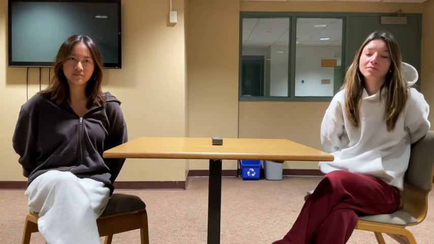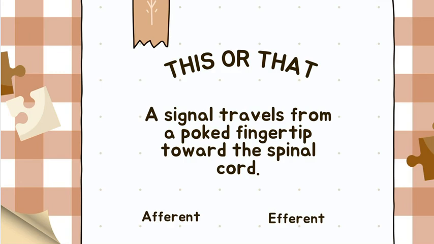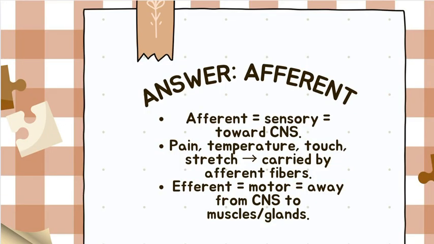Question 2, this or that. A neuron carries information from the fingertip after a cactus poke up to the spinal cord. Afferent or efferent? Afferent. This is sensory input that travels towards the CNS. Exactly. Sensory in, motor out.